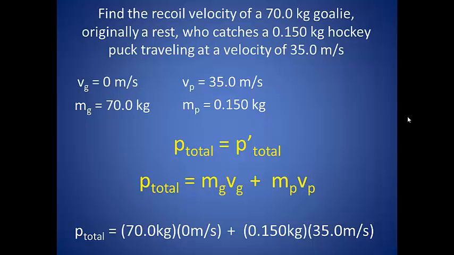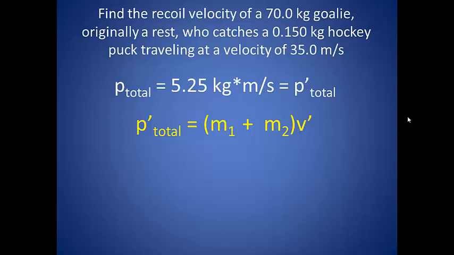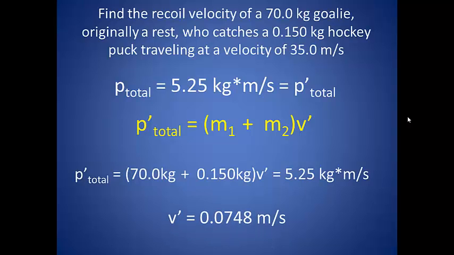All the initial momentum is coming from the puck because the goalie is at rest. This initial momentum is equal to the final total momentum. We can consider the goalie and the puck to be stuck together in this case, and so their final velocity will be the same. Substituting for our variables, we end up with a velocity of 0.0748 meters per second. If you think about this situation, that small velocity makes a lot of sense. The goalie is large enough compared to the puck that he's not going to be moving very fast because of the puck's impact.